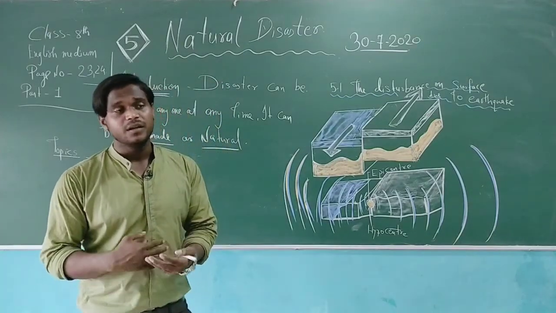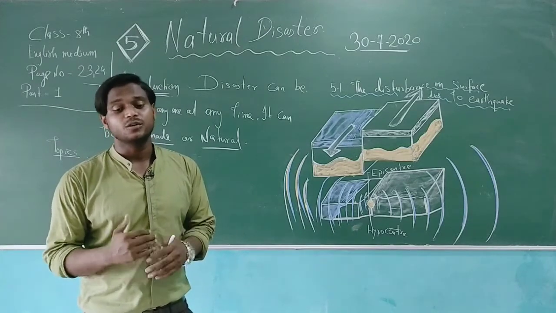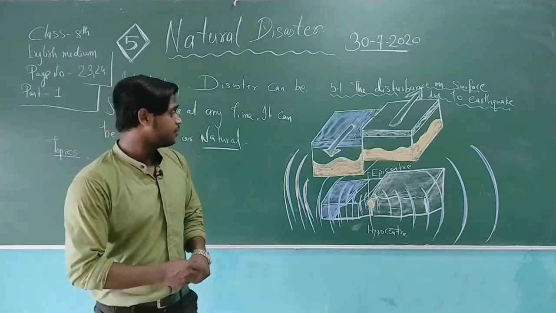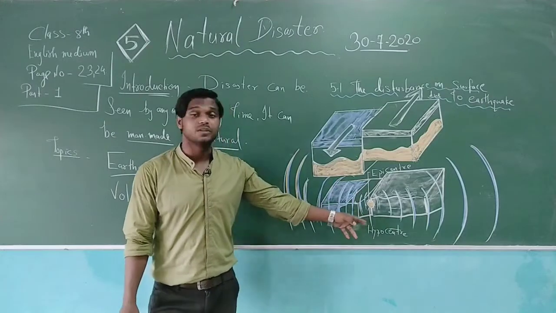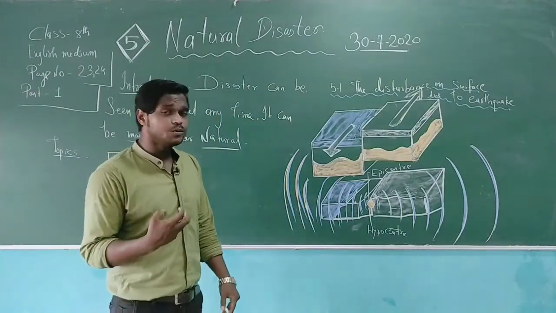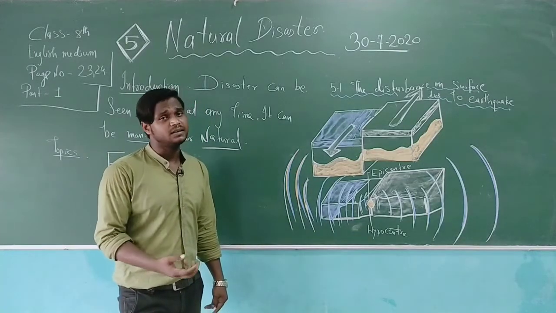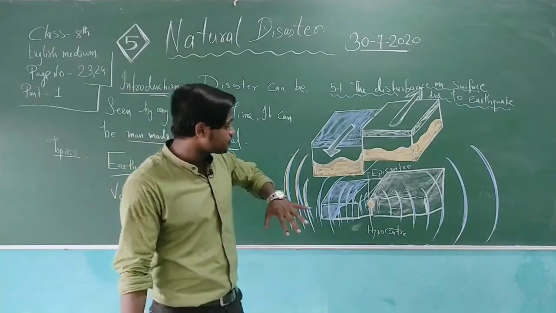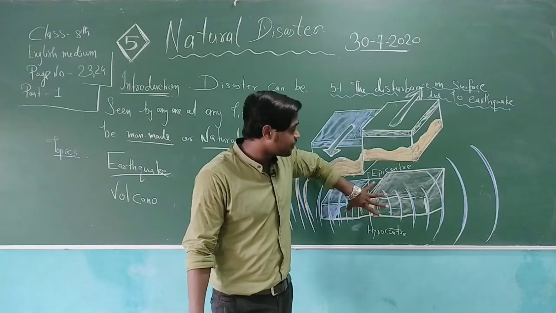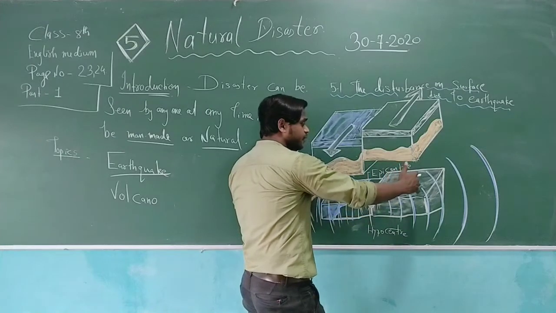If we go further, the trembling and shaking of the earthquake is not in the control of anyone. Earthquake waves are created from the epicenter, as I said, and they reach the hypocenter also. During this process, earthquakes occur due to intense disturbance in the interior of the earth. When there is heavy pressure generated from down below, the epicenter creates waves. You can see the waves from 1, 2, 3, 4, 5, 6, 7, 8.